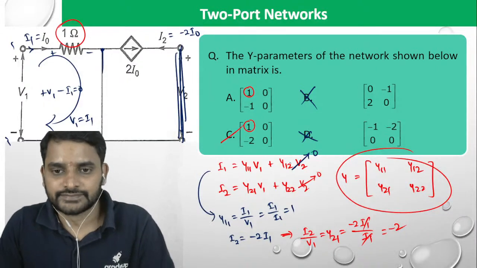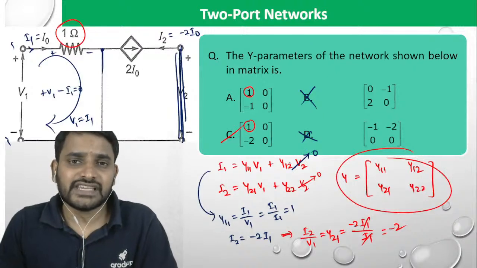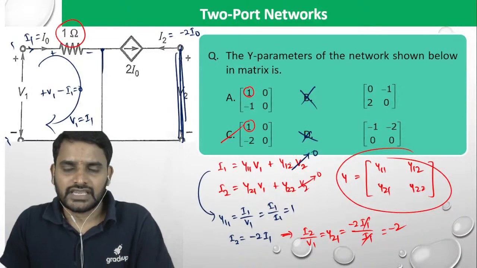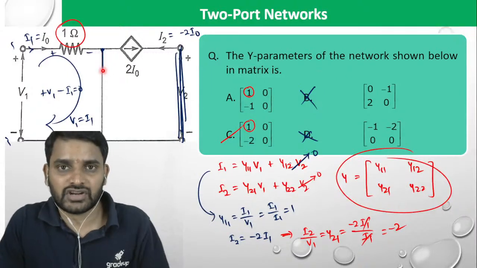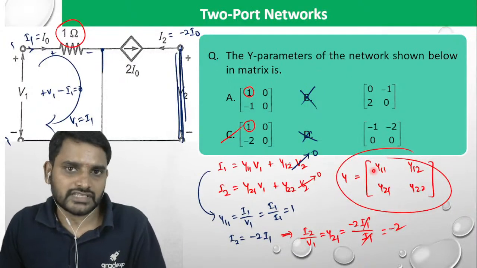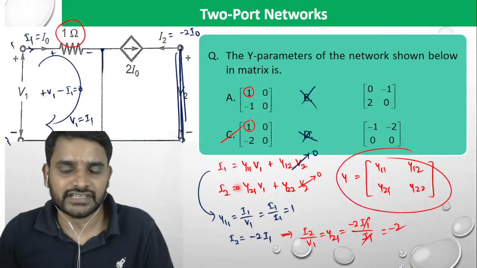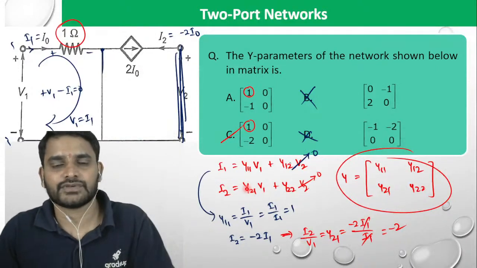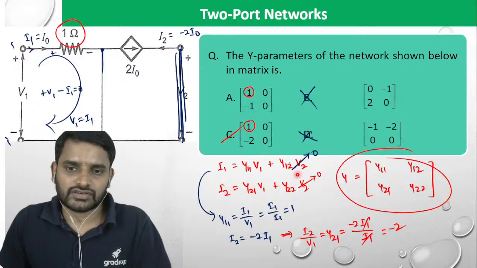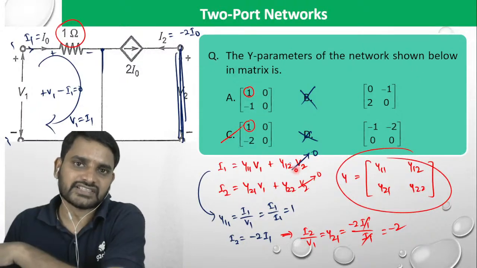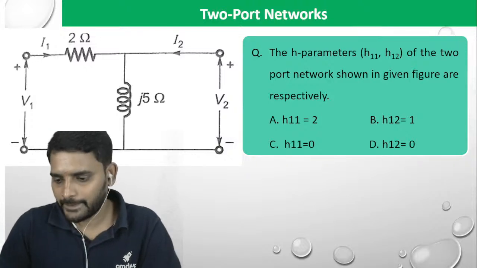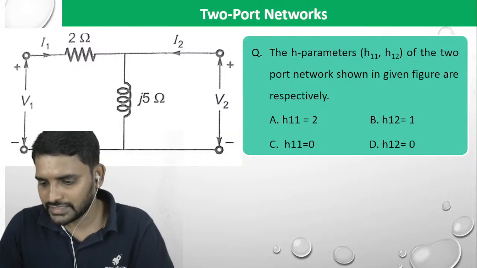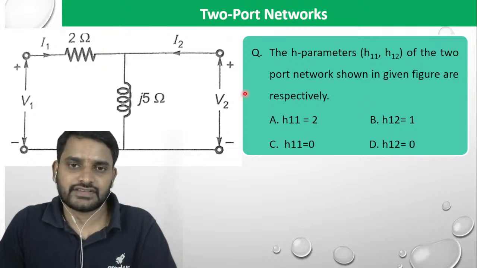Is it clear? So from the equations, you can do it. If the Y parameter network is not given in pi model, then this can't help you. So equations will definitely help you. All the times equations will help you. So whatever the element you want to find out, you just make the other term 0 and try to calculate. Is it clear? Very good, Sarita.